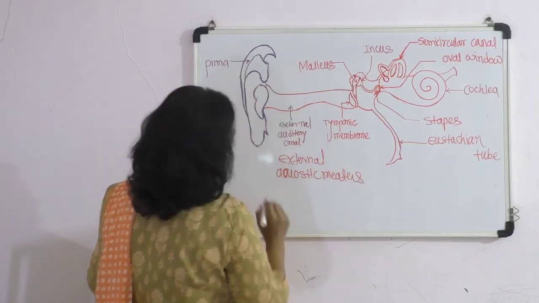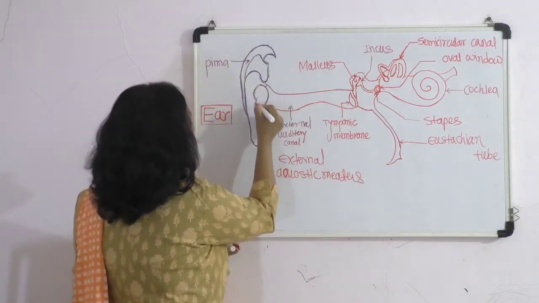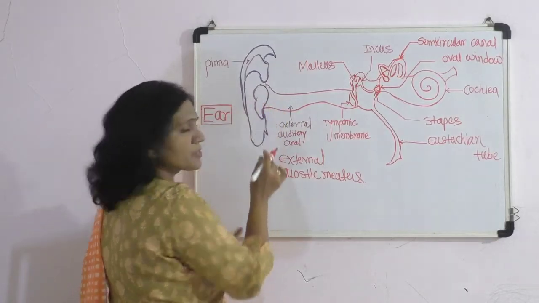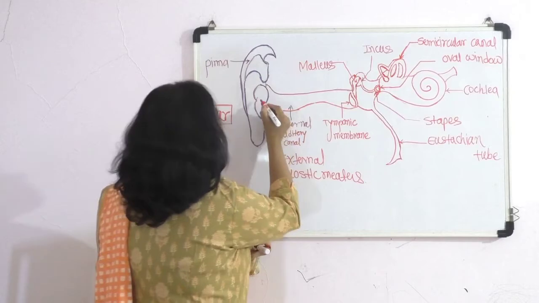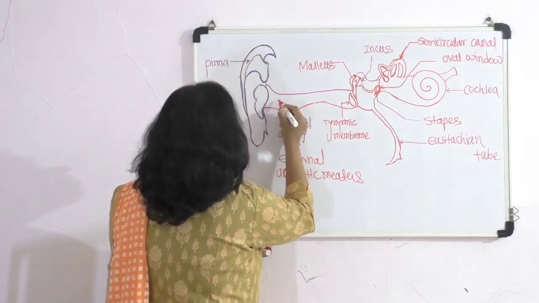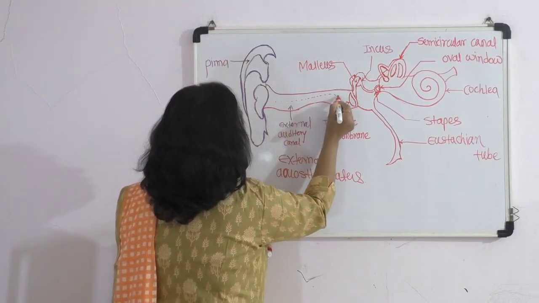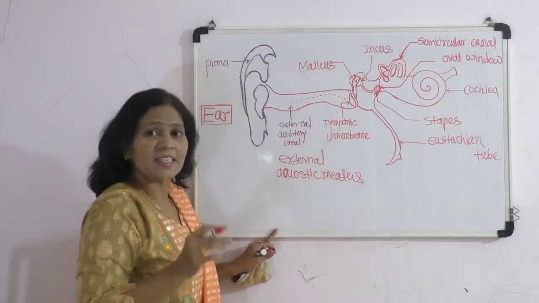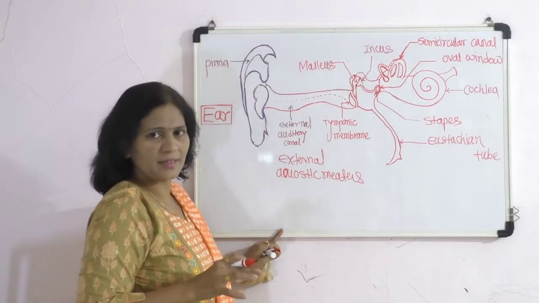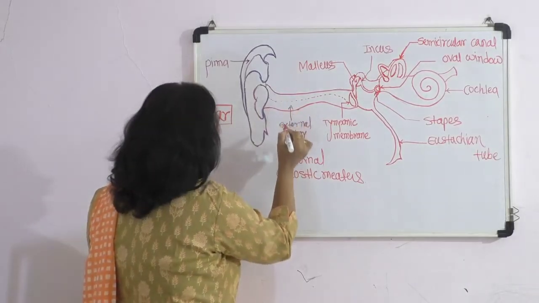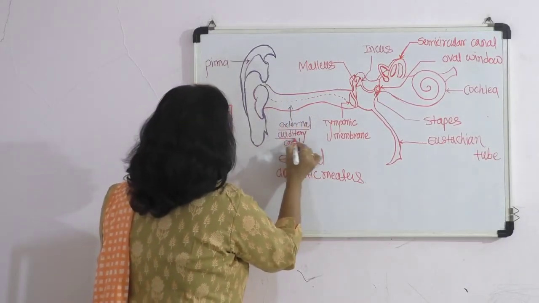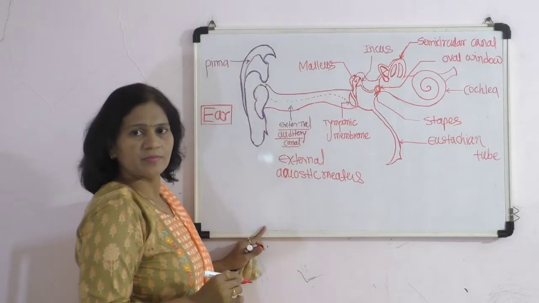This external acoustic meatus means the opening which continues into a slightly S-shaped canal, and this canal is called the external auditory canal.